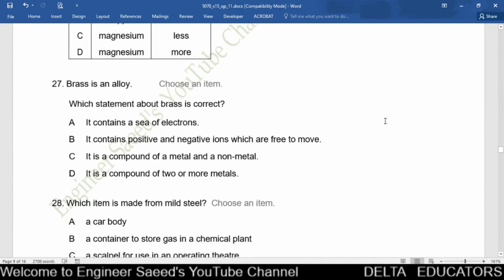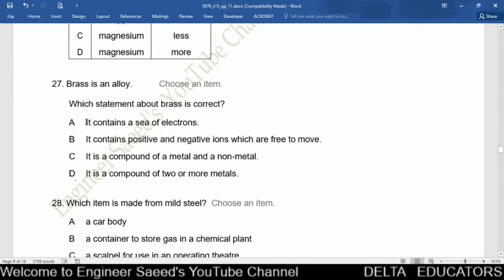Question number 27. Brass is an alloy. Which statement about brass is correct? Alloy means it is a mixture of two or more than two metals. So whatever be the property of a metal, the same property will be the property of an alloy. So property of brass will be same as the property of a metal because brass is a mixture of two metals that are copper and zinc.